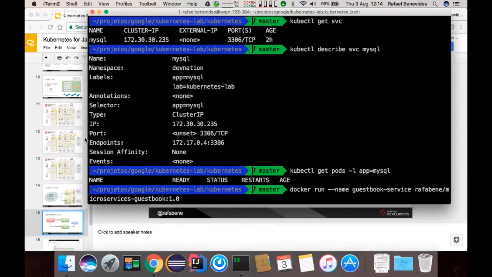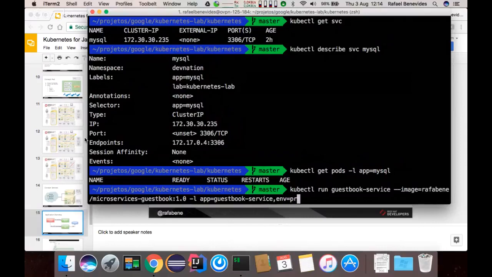To run Kubernetes, it's as simple as that. We will replace the Docker command with kubectl. The name is already the second parameter, and here we will specify the image. See, it's still almost the same. The difference is that I can also specify labels. I can specify a label, for example, saying this is my application called guestbook service.